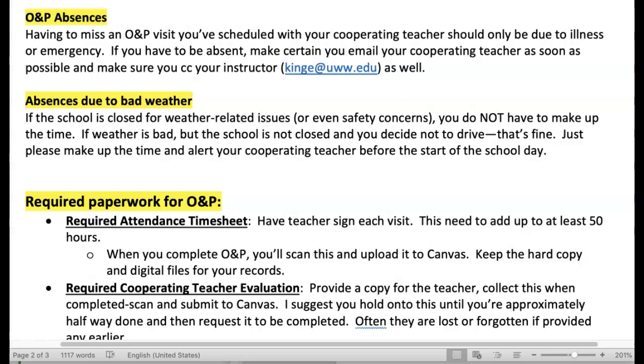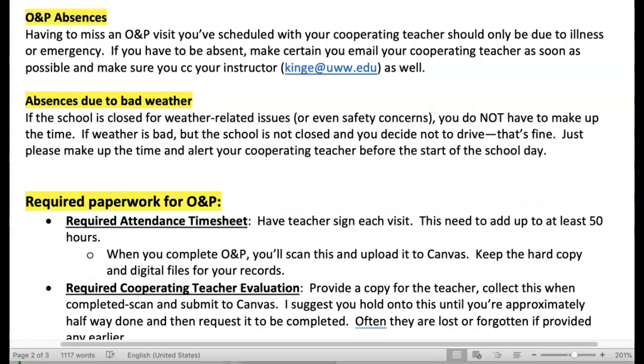If there is bad weather, and it's certainly still possible because we're only at the beginning of March, so if the school is closed for weather, or even if they have a lockdown due to safety issues or things like that, you do not have to make up the time. If the school is officially closed and you were scheduled to go for that day, you do not have to make up that time.